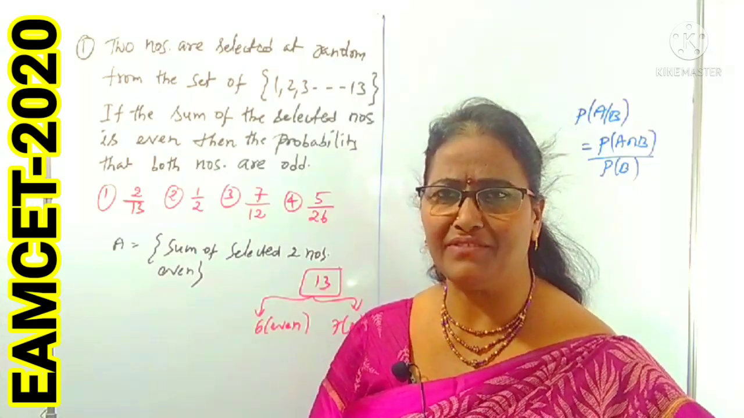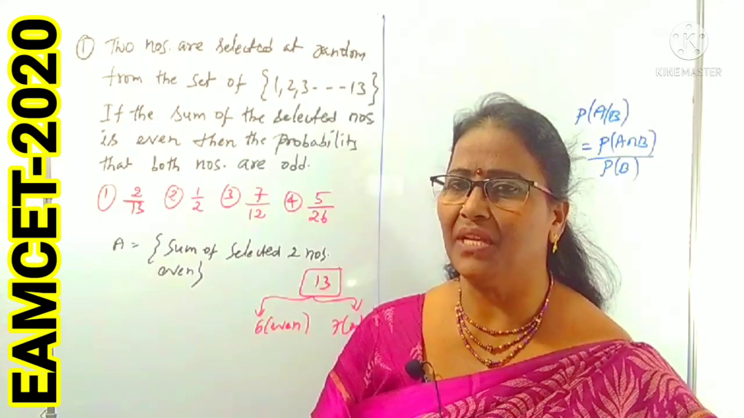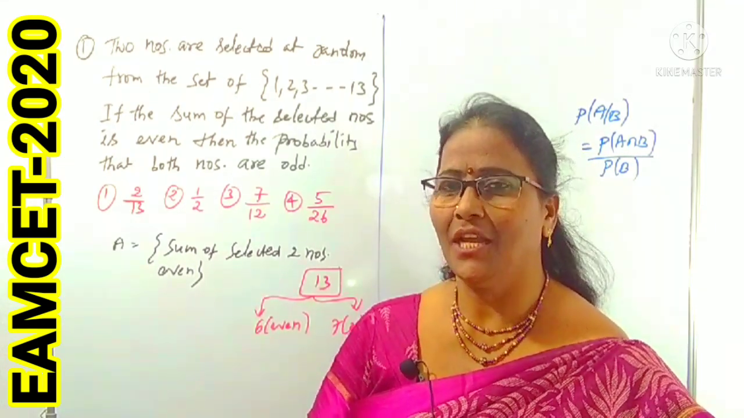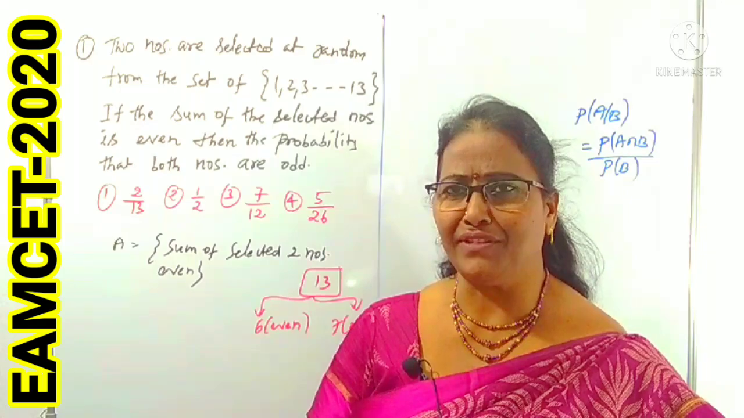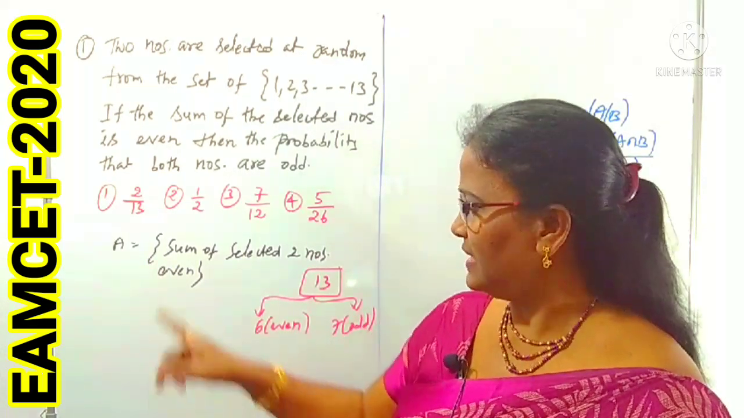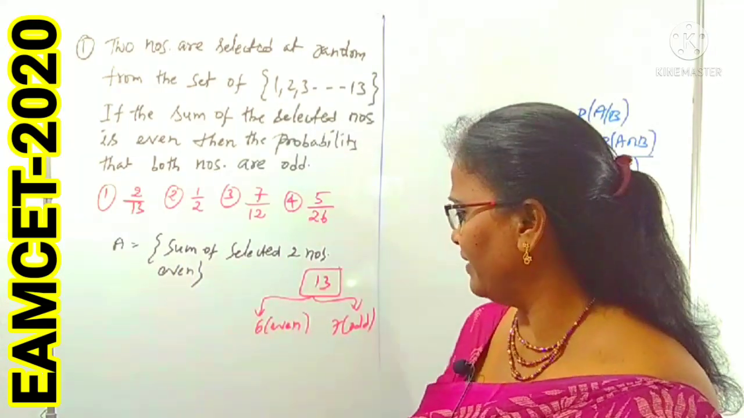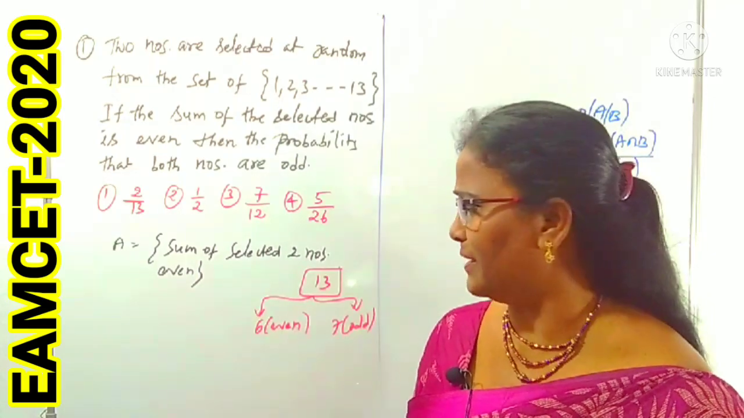When is the sum of two numbers even? If both are even, the sum is even, like 2 plus 4, 6. If both are odd, the sum is also even. For example, 1 plus 3, 4. Even. That's why, for the sum of the selected two numbers to be even, we have to choose 2 from the even numbers or 2 from the odd numbers.